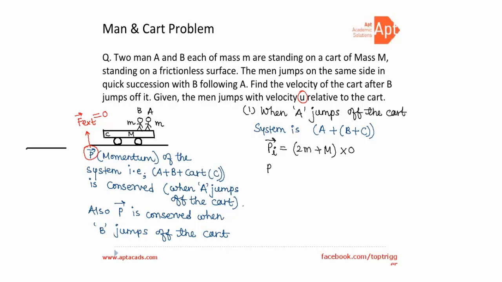What is the final momentum of the system? We are conserving momentum with respect to the ground frame. So Pf is mass of A multiplied by velocity of A with respect to ground, plus mass of B plus mass of C, that is the cart, multiplied by velocity of cart with respect to ground. We are denoting it as VCG.